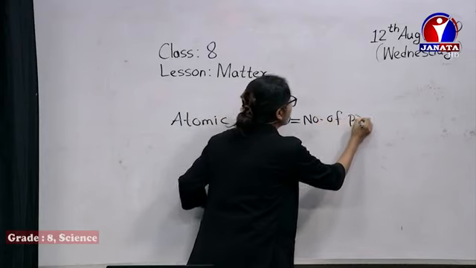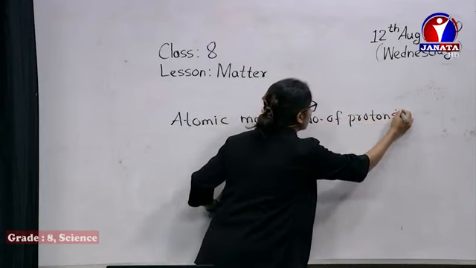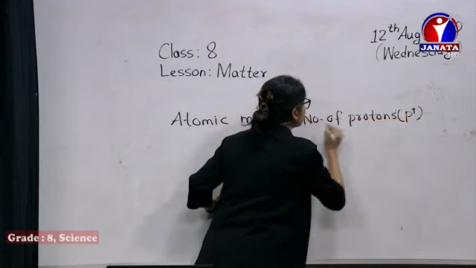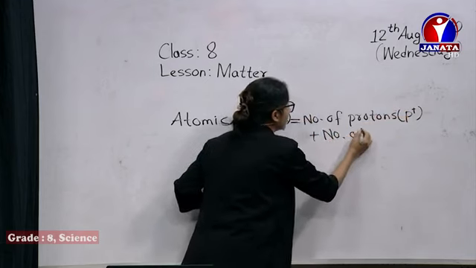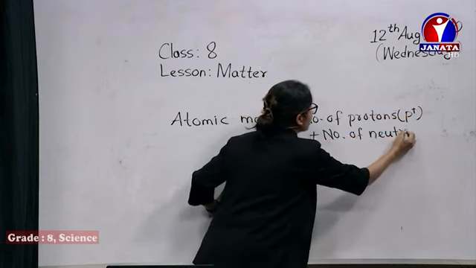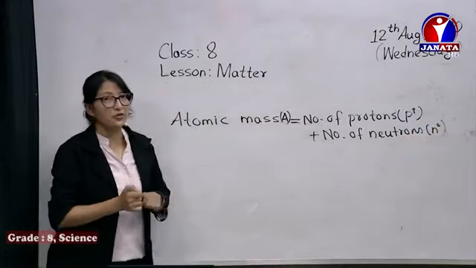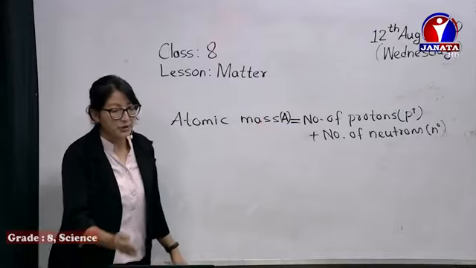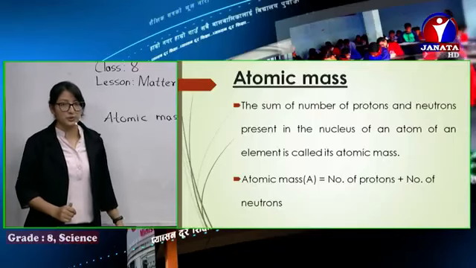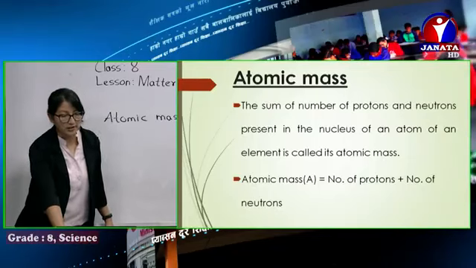Number of protons P plus number of neutrons. This gives us the total atomic mass of an atom. You can check here, atomic mass equals number of protons plus number of neutrons.